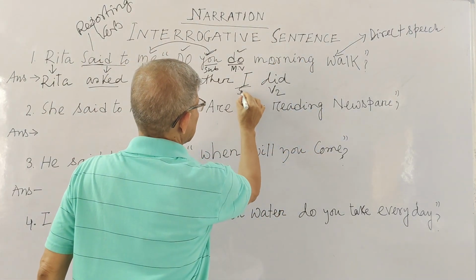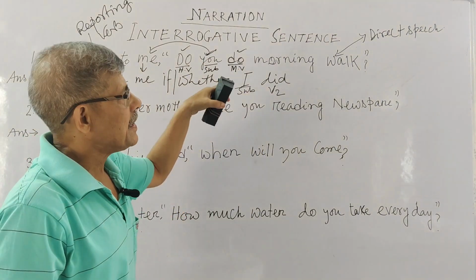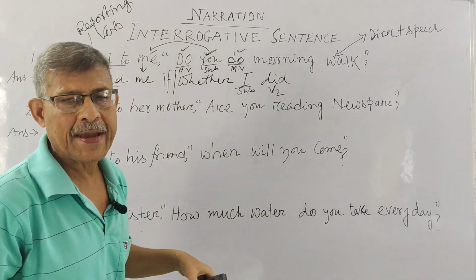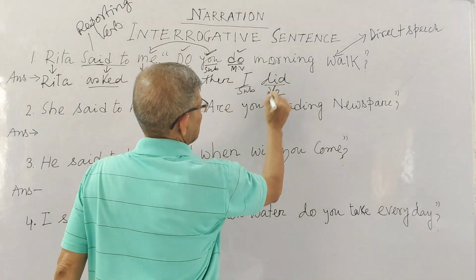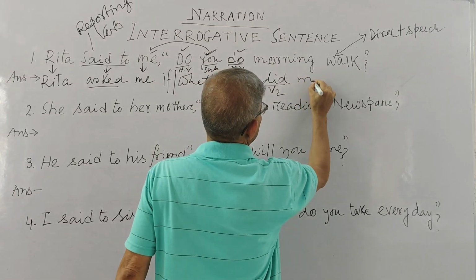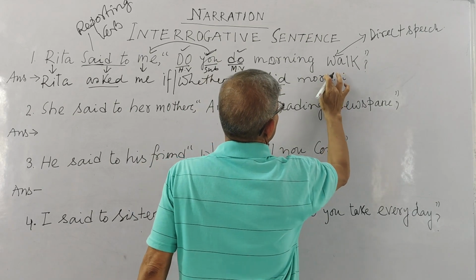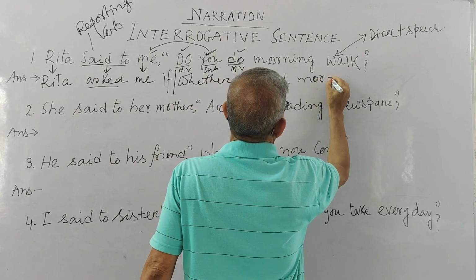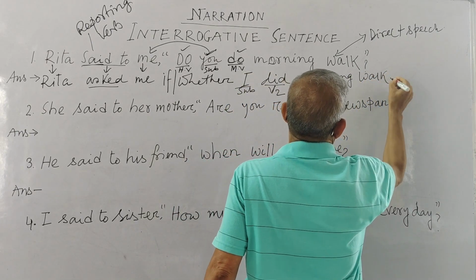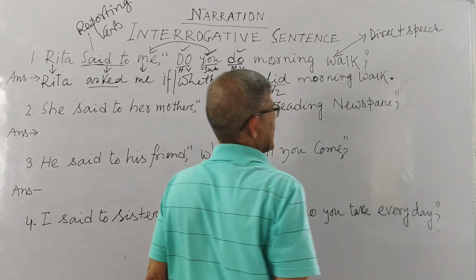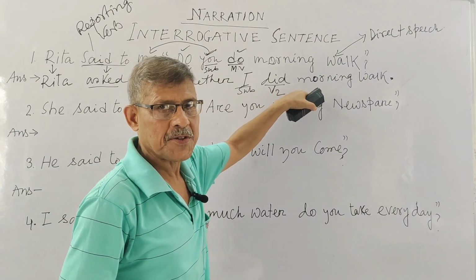You got your subject as you are trying to have an assertive sentence, because the rule is that in your indirect speech you always have to get an assertive sentence. Okay? This is your verb. I did. Other thing you said, object, morning walk. Okay, this is your full stop. Don't put the interrogative sign again, because you have already made an assertive sentence.